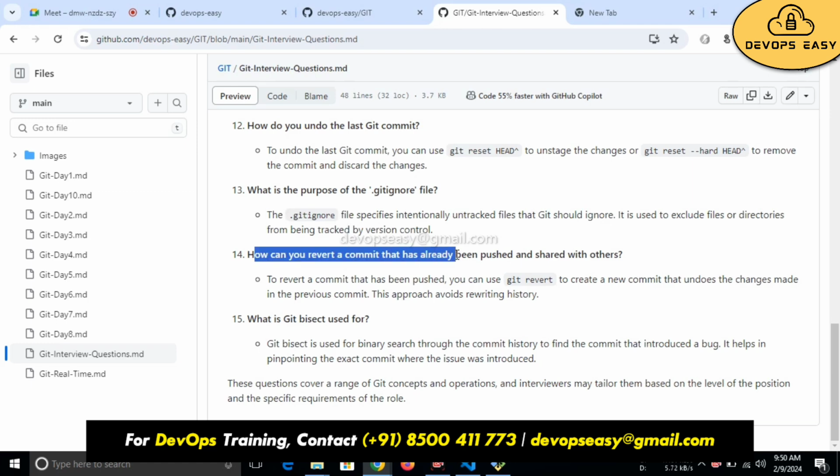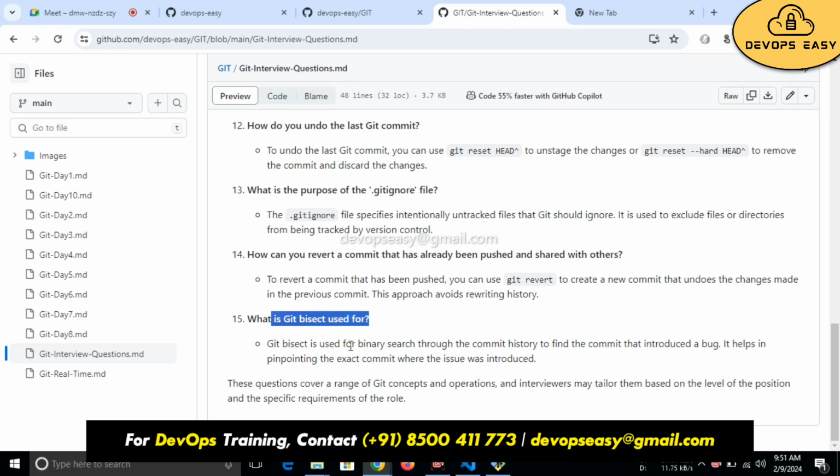How can you revert a commit that has already been pushed and shared with others? So I already pushed some changes to the remote GitHub, but I don't want them, I want to revert that. To revert a commit that has been pushed, you can use git revert to create a new commit that undoes changes made in the previous commit. This approach avoids rewriting history. Using git revert, you give the commit ID, then automatically it will create a new commit ID. Then you can push that again, and it will be resolved.